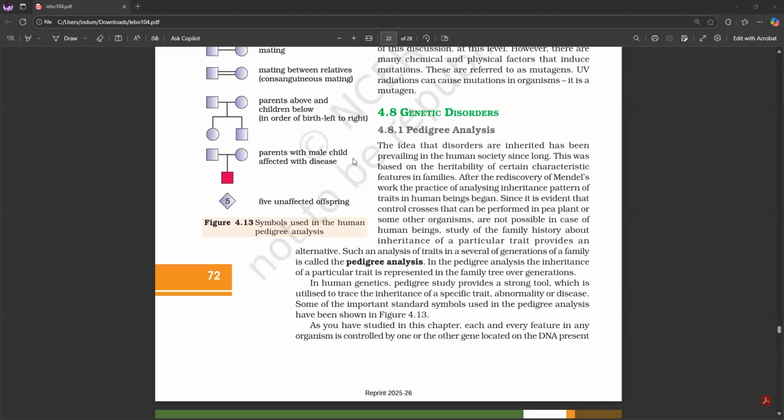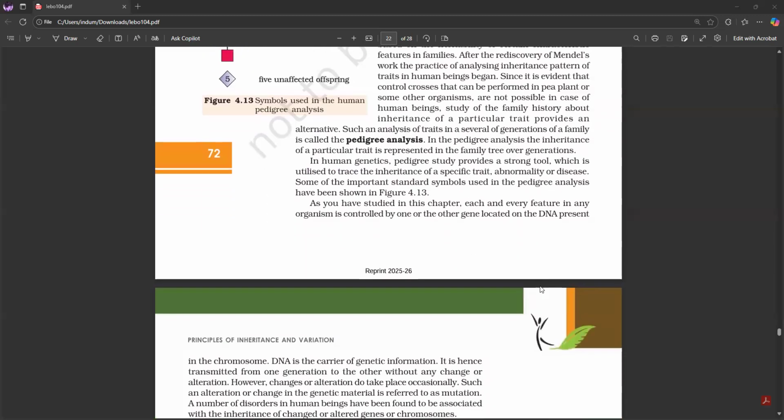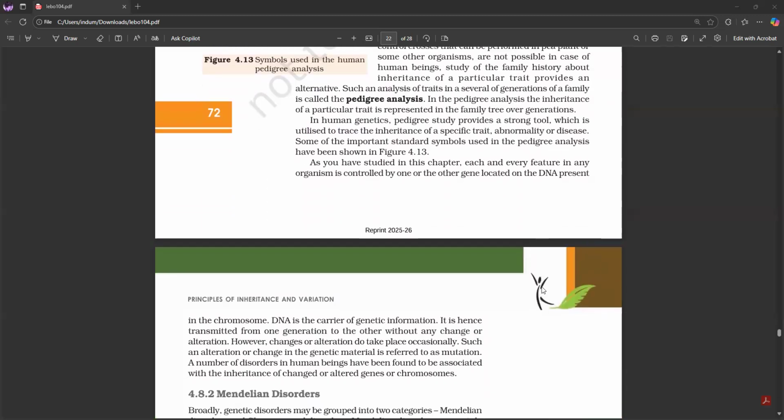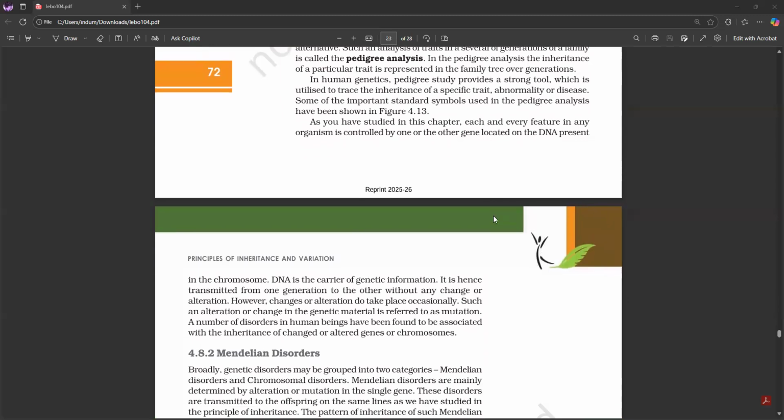Such an analysis of traits in several generations of a family is called the pedigree analysis. In pedigree analysis, the inheritance of a particular trait is represented in the family tree over generations. In human genetics, pedigree studies provide a strong tool which is utilized to trace the inheritance of a specific trait, abnormality, or disease. Some of the important standard symbols used have been shown in figure 4.13.